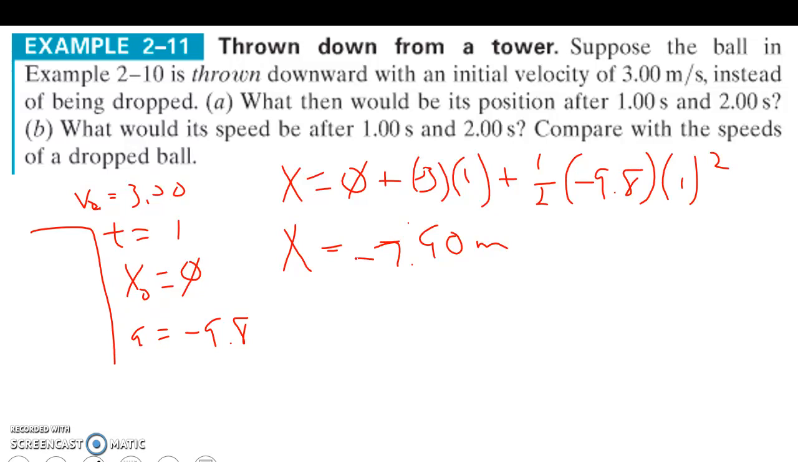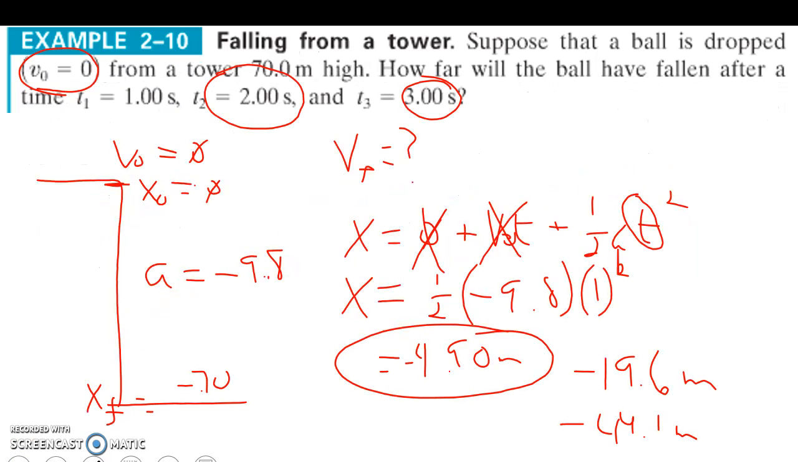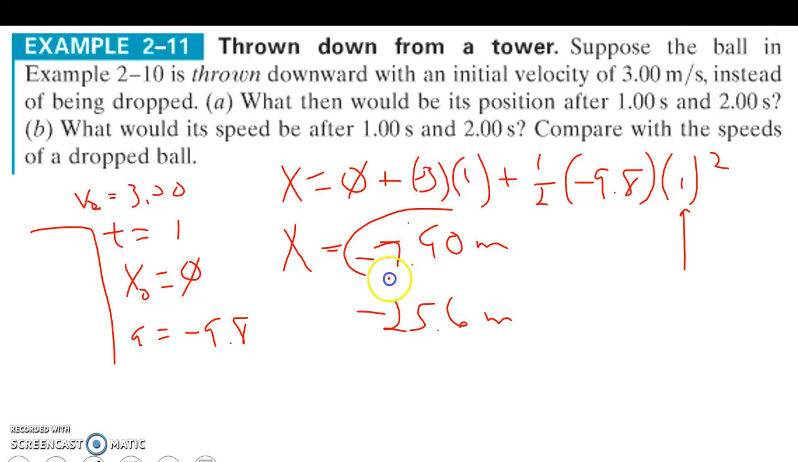If I substitute 2 seconds, and again go through all the math, I get negative 25.6 meters. So by giving it an initial velocity, we've changed the distance. The distance went from negative 4.9 to negative 7.9, and that's just adding the initial velocity to get that distance there. So that initial velocity does cause something to happen.